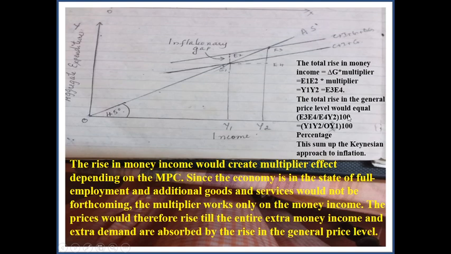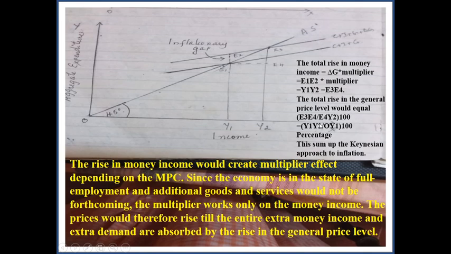Okay. The total rise in general price level would equal E3 E4, that is the increase in aggregate demand, divided by E4 Y2. What is E4 Y2? The original aggregate demand, into 100. So that is also exactly equal to Y1 Y2, that is the increase in money income, divided by OY1.